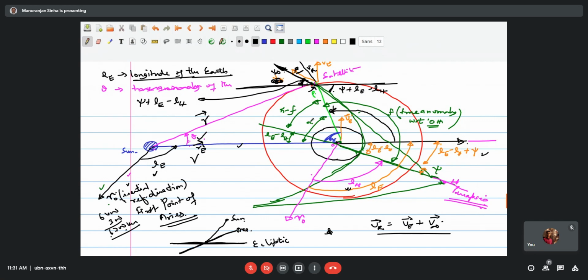So if we write this as the angle alpha, this angle immediately you can see becomes phi minus alpha. Sir, or we can also take it as F plus LH minus LE, right? Yes. Phi minus alpha, and alpha is known to us.